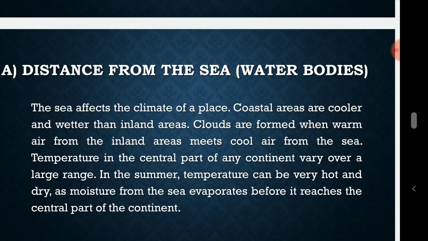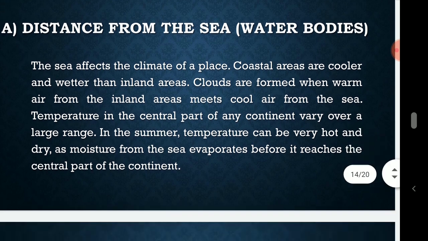Now the sea affects the climate of a place. Coastal areas are cooler and wetter than inland areas. Clouds are formed when warm air from the inland areas meets cool air from the sea. Temperature in the central part of any continent varies over a large range. In the summer, temperature can be very hot and dry, as moisture from the sea evaporates before it reaches the central part of the continent.